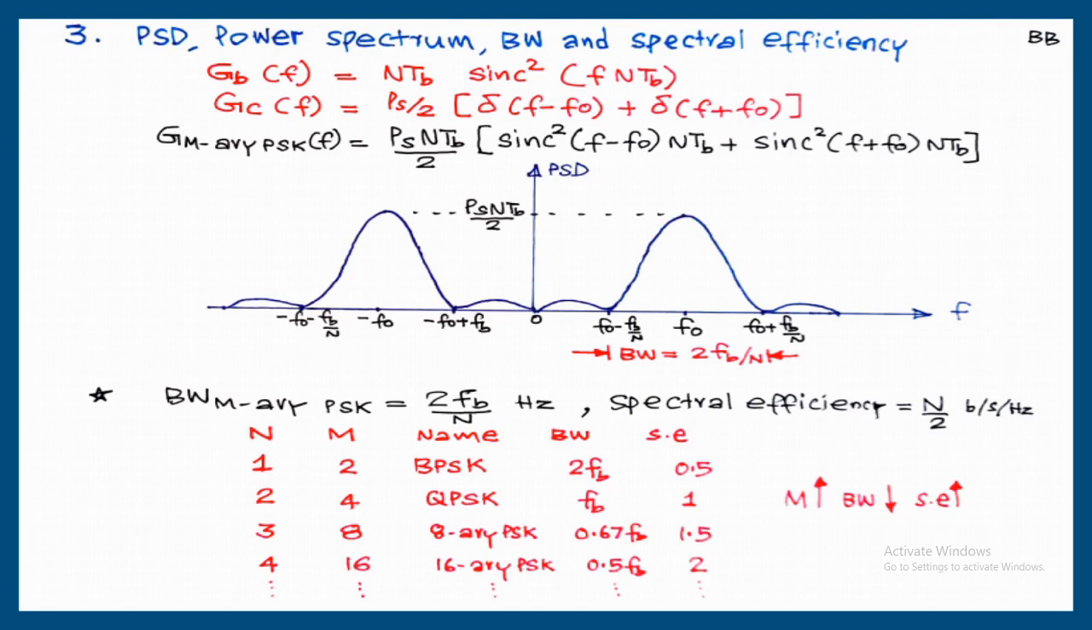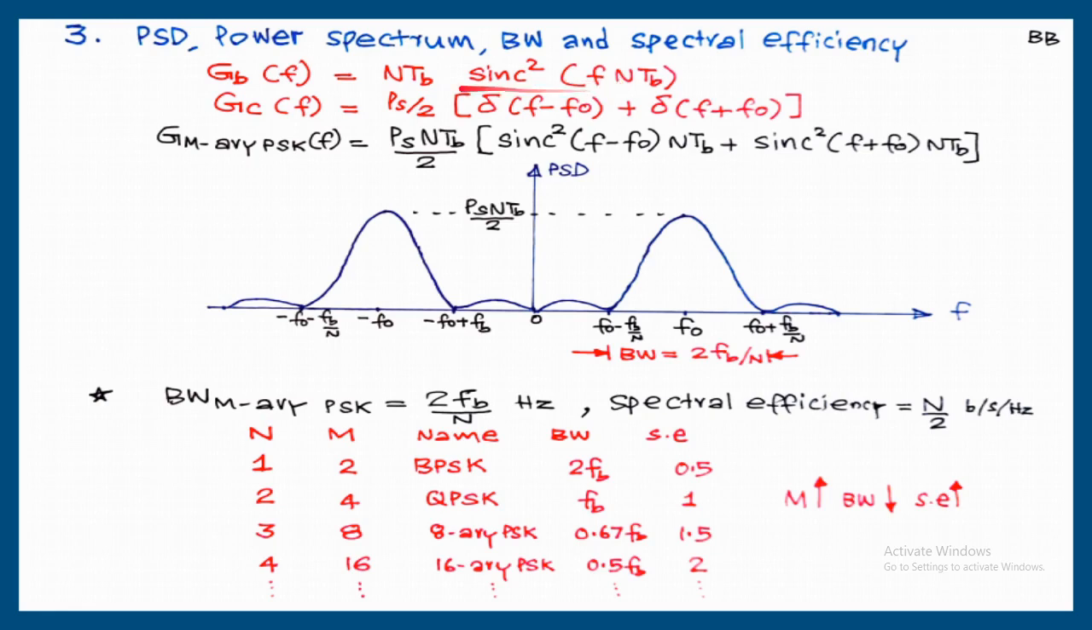Third topic is power spectral density, power spectrum, bandwidth and spectral efficiency. Here the baseband signal duration is n TB seconds with amplitude plus minus 1. So that is why the PSK baseband signal is n TB sinc square(f n TB). For a BPSK we have written 1 TB sinc square(f TB).